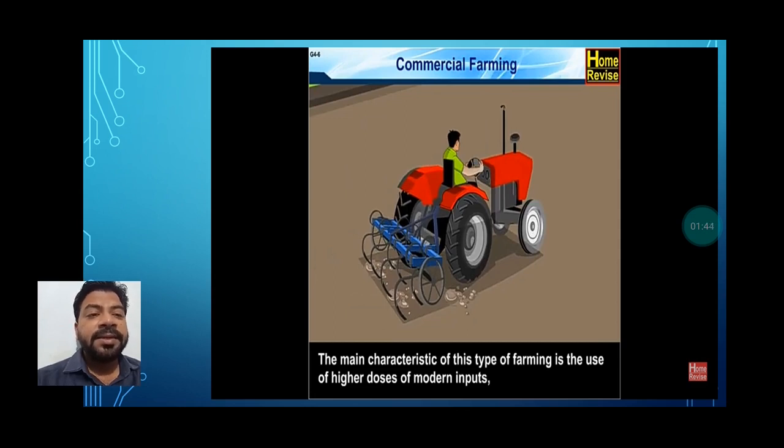They can get very little, so that product can only be consumed by their family members. It cannot come to the market, they cannot sell it in the market. So in primitive subsistence farming, the farming products are only sufficient for family consumption, not surplus, only for the sustenance of the family members. That's why it is called primitive subsistence farming.